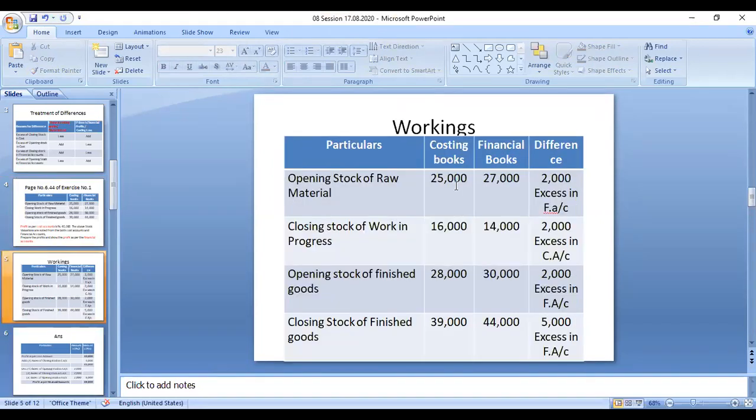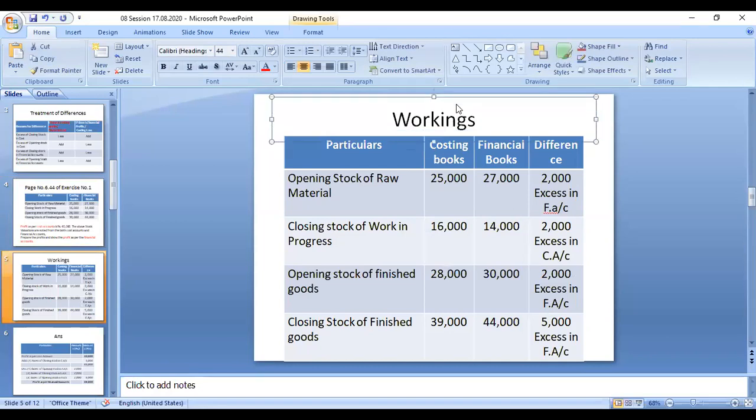There is a variation in the taking of the closing stock and opening stock, right? So first and foremost, you have to go for the workings. You have to calculate, right? We can understand that there is a difference between the opening stock and closing stock. Sometimes there is excess in financial account, sometimes excess in cost accounts. Here excess means there is an under absorption in the cost accounting.